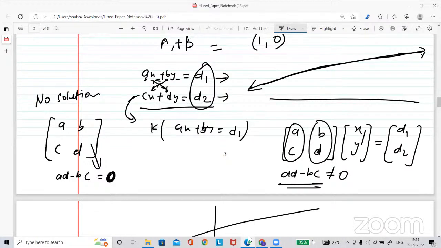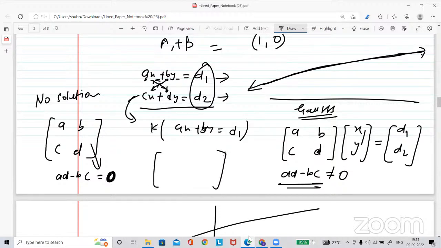So when you learn the Gauss elimination method, there you will see what is happening with these columns. When you do Gauss elimination, for the no solution or infinitely many solutions, you will form this system in the augmented form, which is written like this.